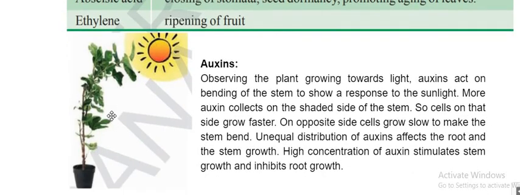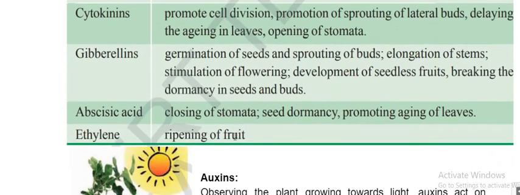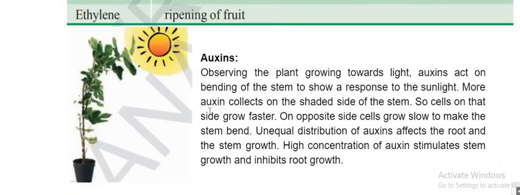See, I told you how the tree will grow towards the sunlight. See, it will bend towards the sunlight. The reason is auxin. It will take care of it. So what will it actually do? Listen carefully. Which side is the auxin? Wherever auxin is there, more elongation will be there. More growth will be there.